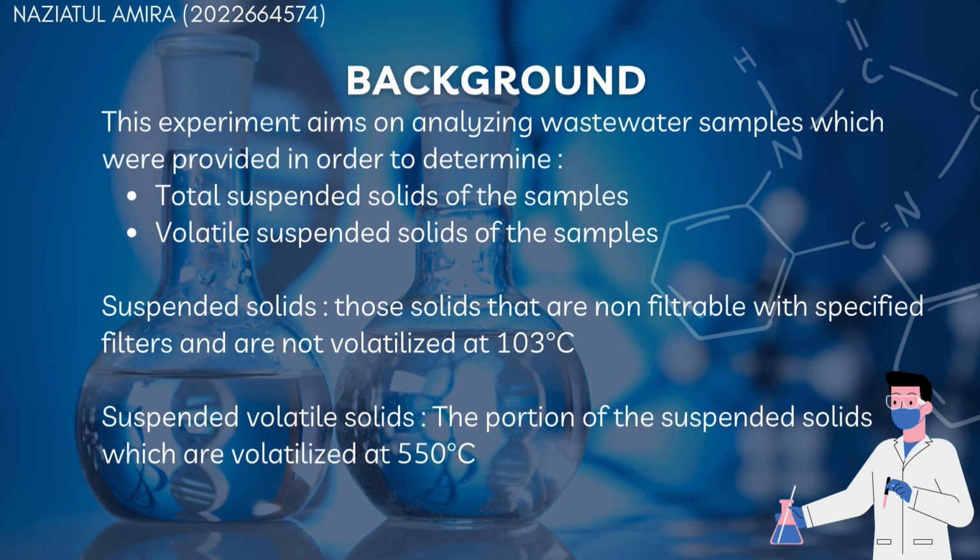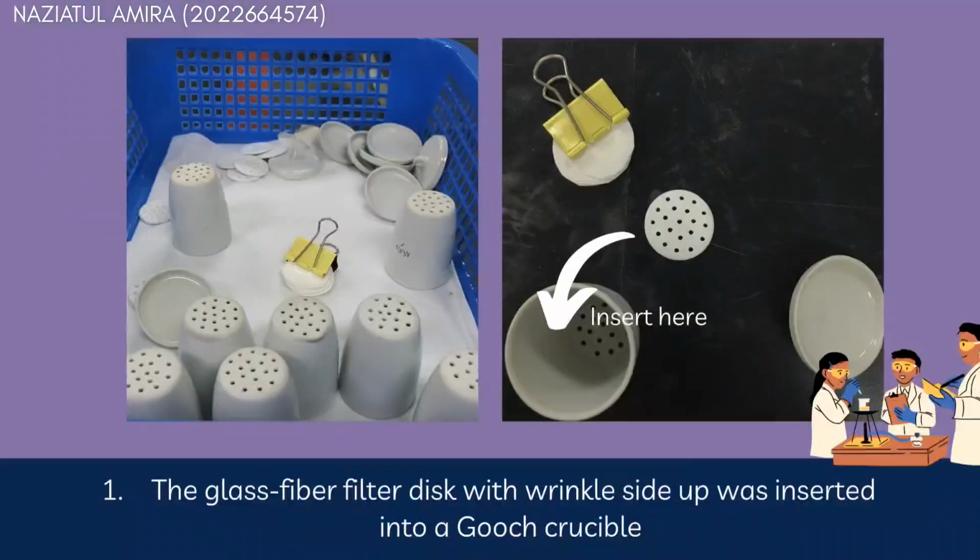What is suspended solids? Suspended solids are those solids that are non-filterable with specified filters and are not volatilized at 103 degrees Celsius. Meanwhile, suspended volatile solids is the portion of the suspended solids which is volatilized at 550 degrees Celsius. This experiment has a few steps of procedure that need to be followed.